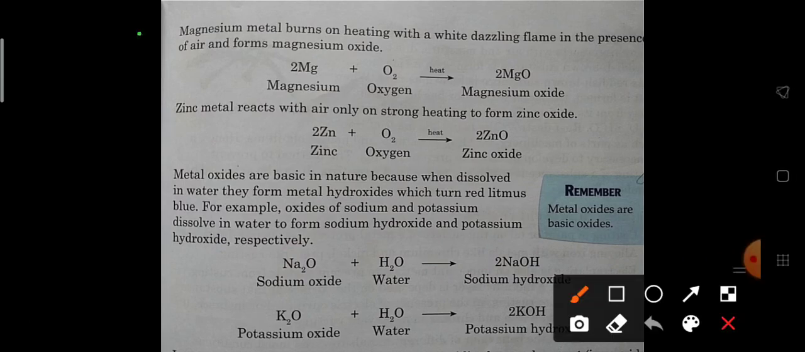Similarly, magnesium also burns. Now here we have to mark that it burns with a white dazzling flame. Means magnesium, when burned in the presence of air, burns with a white flame. Which flame? White flame. Okay, please mark it in your book. Magnesium plus oxygen gives you magnesium oxide. Again the word equation on the lower side and the chemical equation on the upper side.